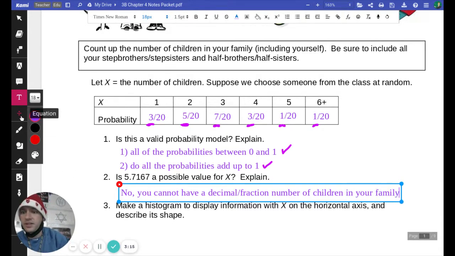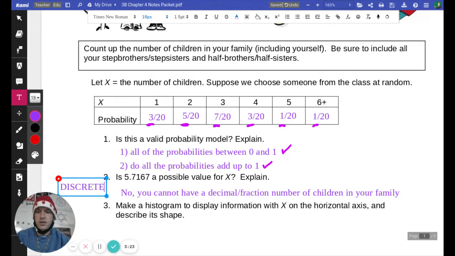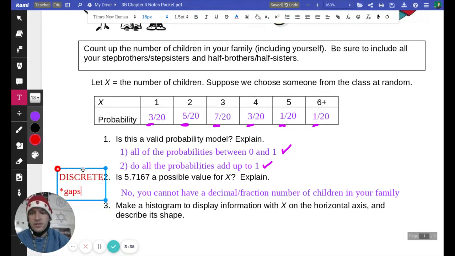So this is a discrete distribution here. This is discrete because there's gaps. So we can't have that in between 1 and 2, 2 and 3, but there are gaps in our data. There's little jumps. So if we were graphing these as points, there would be 1 kid, 2 kids, 3 kids, and so on. But we don't have a continuous line connecting. There's nothing connecting between 1 kid and 2 kids. All those decimals, all those fractions in between.